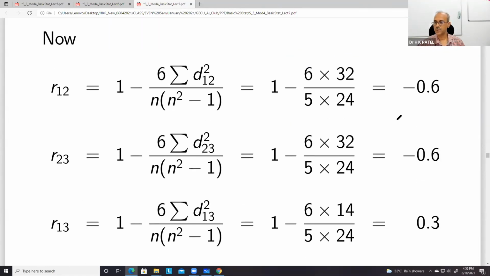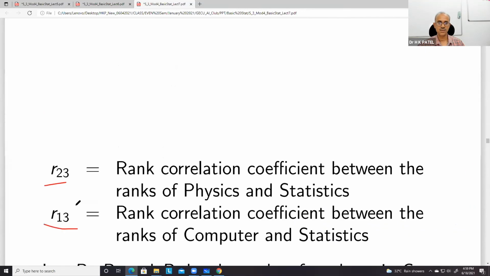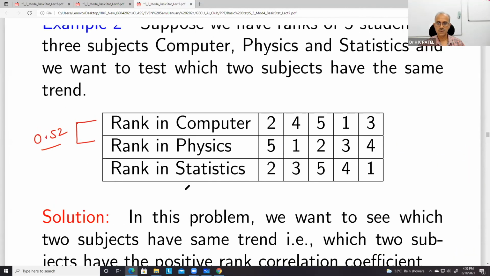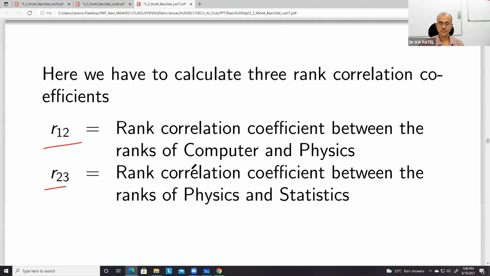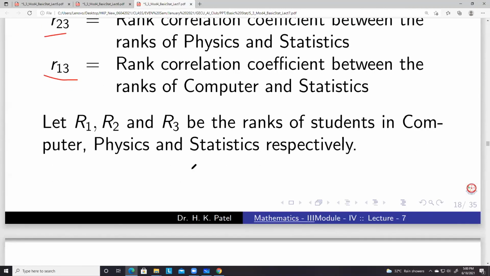So now you can see that R12 is minus 0.6, R23 is minus 0.6, and R13 is 0.3. So you can see that 1 and 3, 1 मतलब computer and 3 means statistics. Okay. और पॉजिटिवली कोरिलेटेड, राइट?